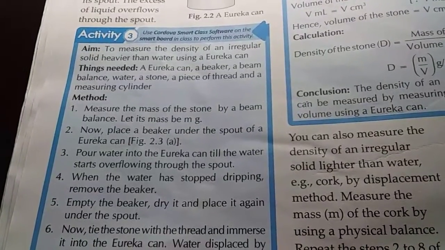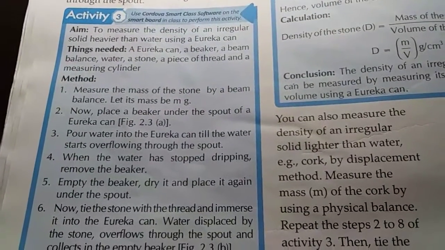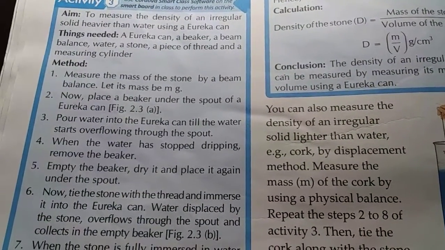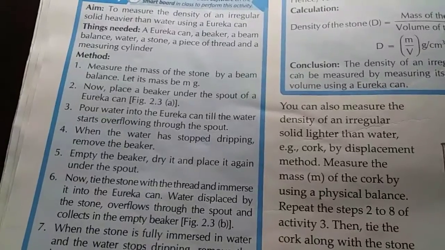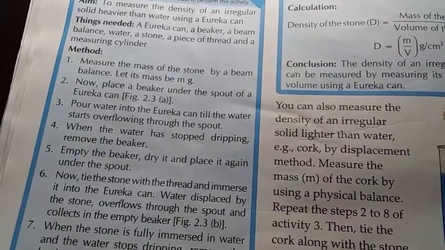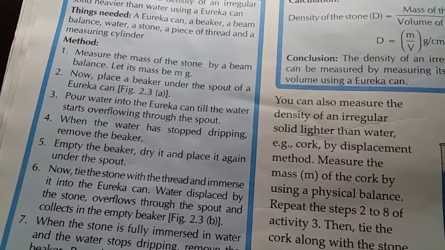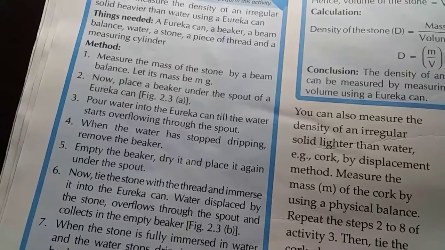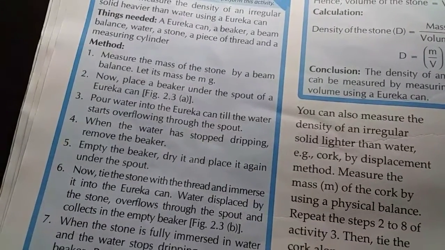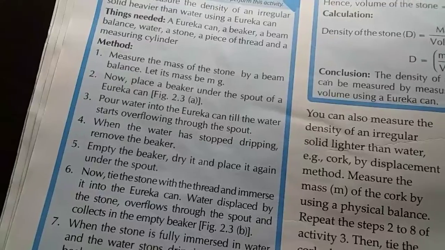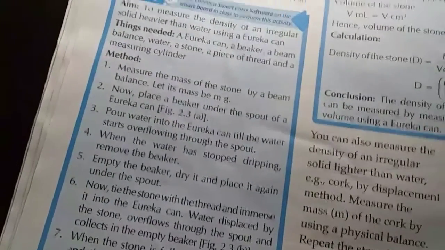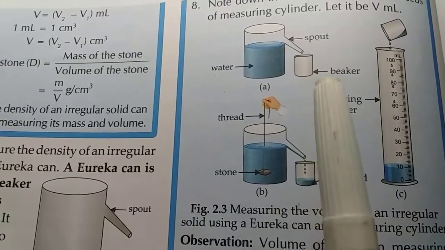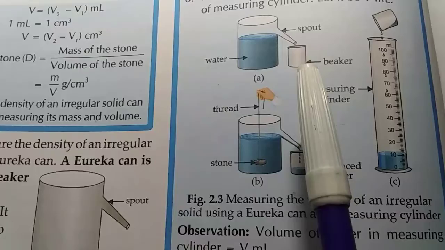Now let's go through the activity. How can we measure the density of an irregular solid heavier than water using a Eureka can? The things needed are a Eureka can, a beaker, a beam balance, water, a stone, a piece of thread and a measuring cylinder. So first we measure the mass of the stone by a beam balance and let it be m grams. Now place a beaker under the spout of the Eureka can like this.